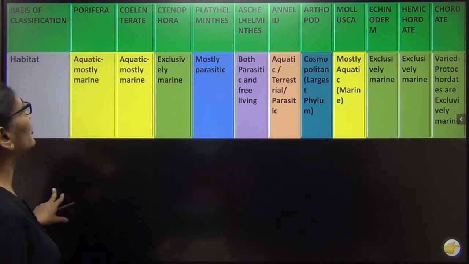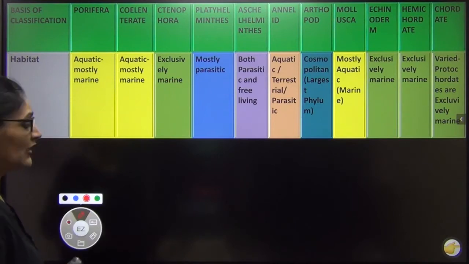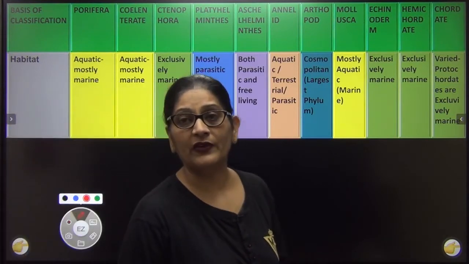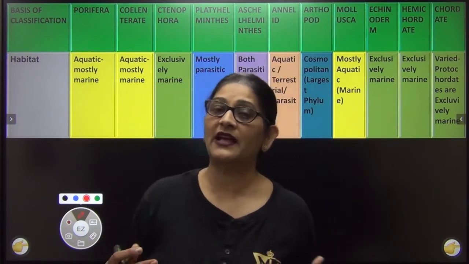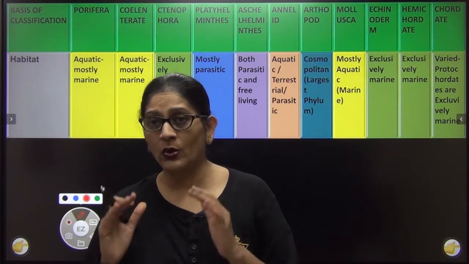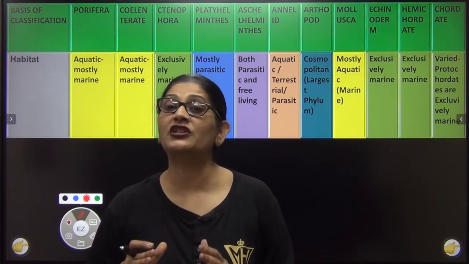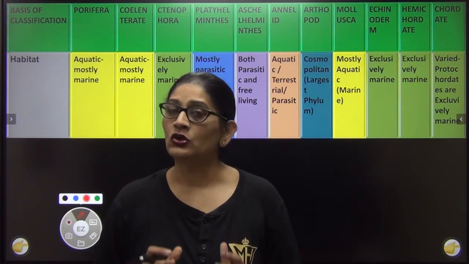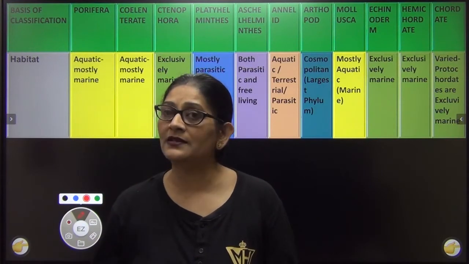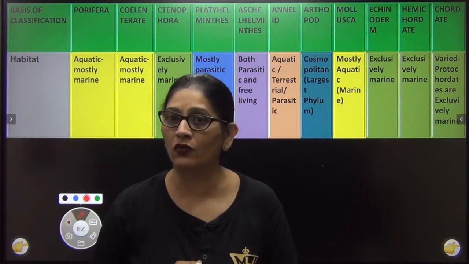So the first thing I am going to teach you is about the habitat. Habitat is the place where an organism lives. The place where an organism lives, that is called habitat. You know it very well that life originated in water. Life first came in water. So is the case in animals. The initial animals also came in water.